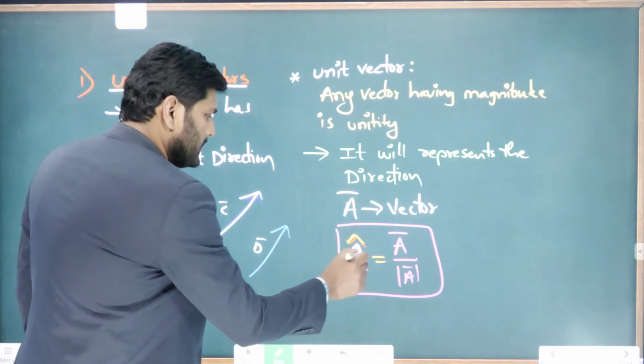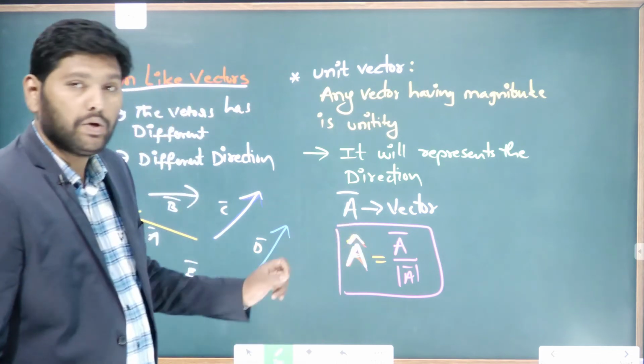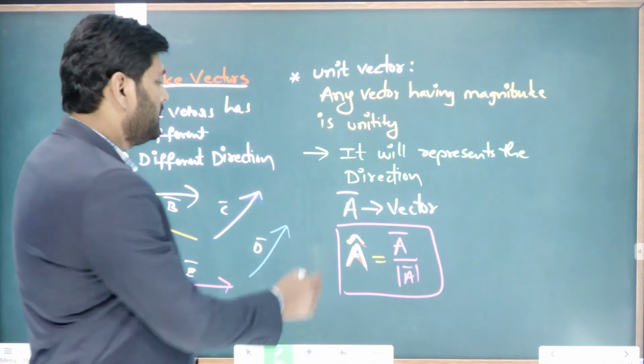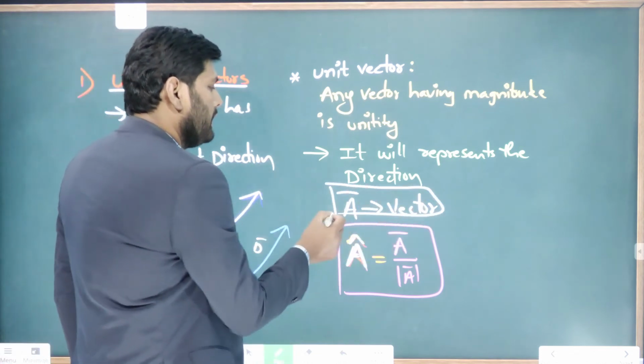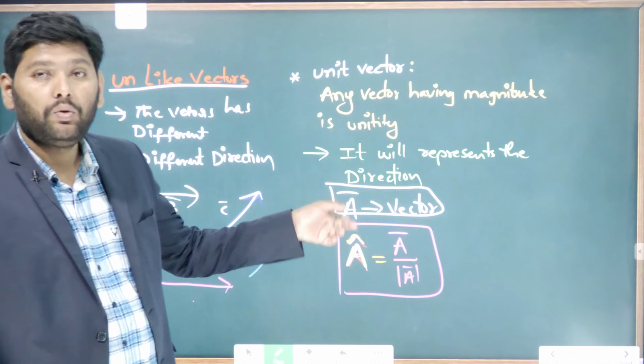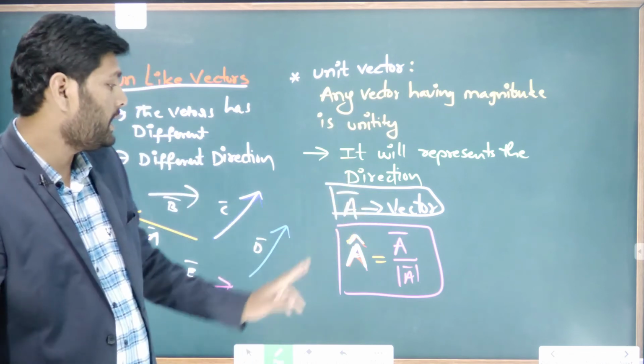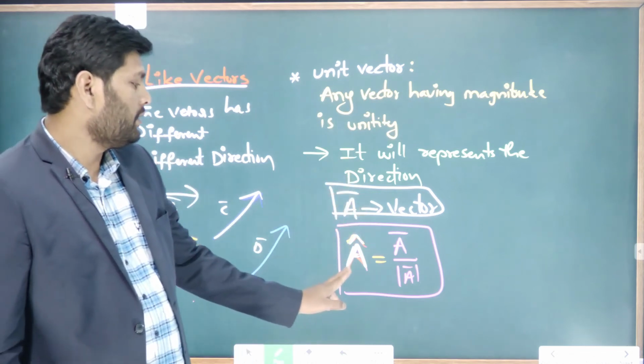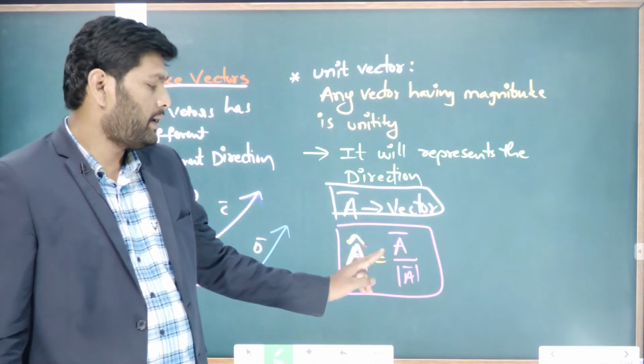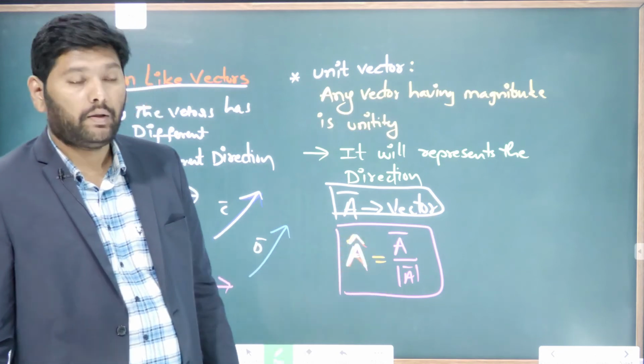Here A cap means unit vector. Whose unit vector is it? Vector A's unit vector. We represent it as A bar upon magnitude of A.